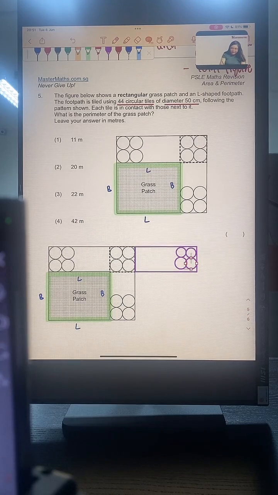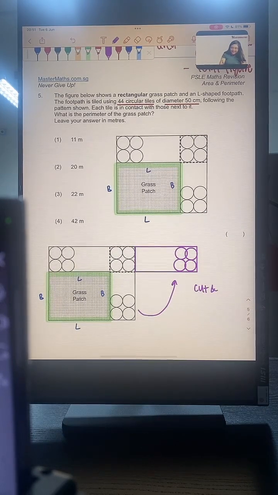What I'm doing here is just cutting and pasting the circles and the tiles at the bottom all the way upwards. What I'm doing is looking for the perimeter of the footpath. Using the cut and paste technique, this is what I will get. This is my clue for you.